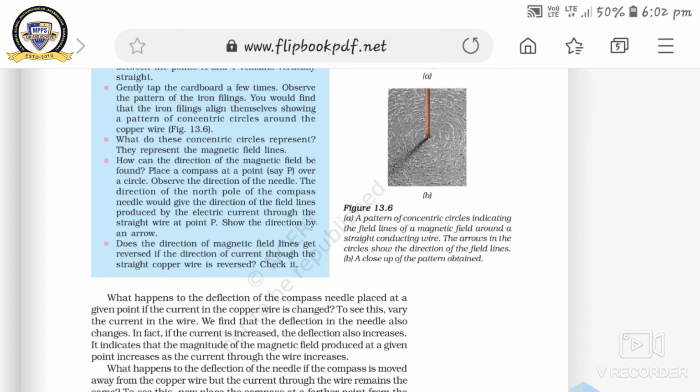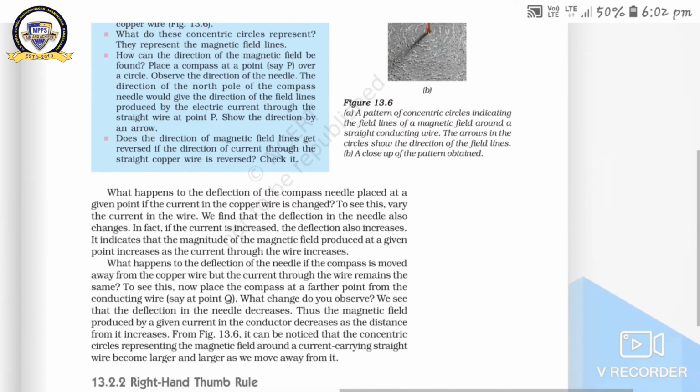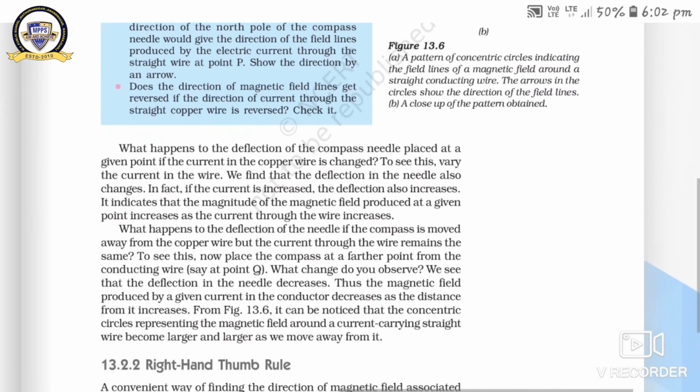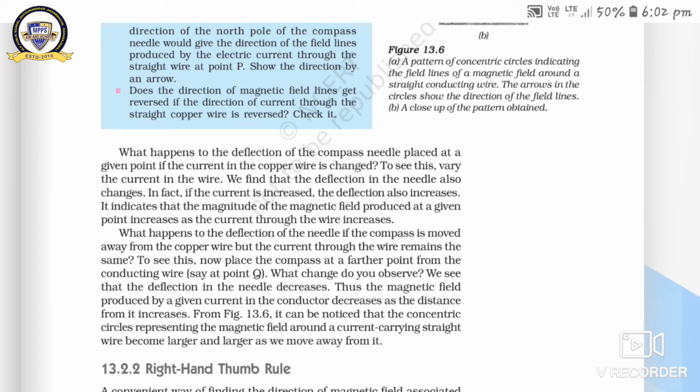So to see this, vary the current in the wire. You find the deflection in the needle also changes. It means if you change the direction of the current in the conductor, the direction of the magnetic field, or you can say the deflection of the compass needle, also changes. In fact, if the current is increased, the deflection also increases. It means if you increase the amount of electric current, then the deflection also increases. It indicates that the magnitude of the magnetic field produced at a given point increases as the current through the wire increases.